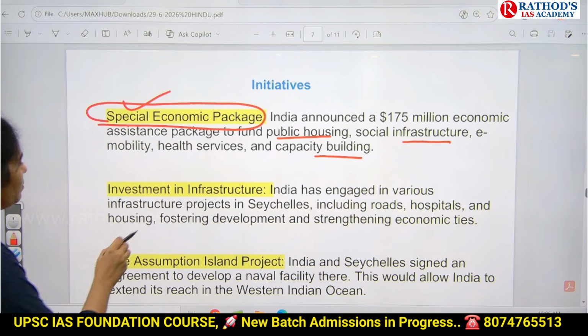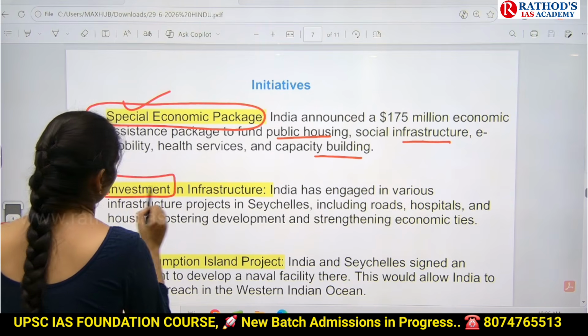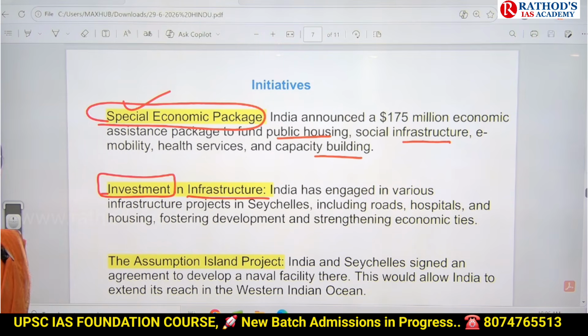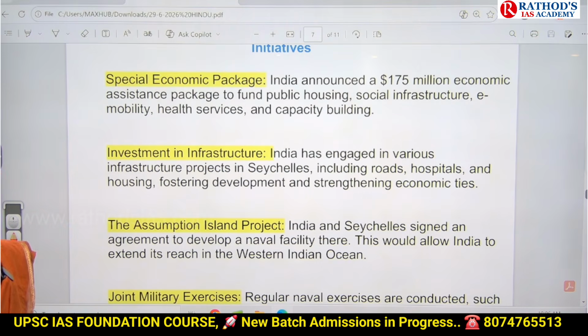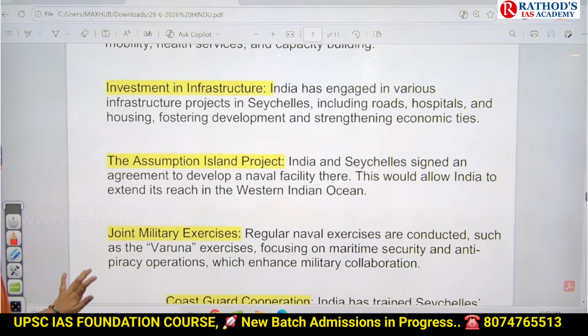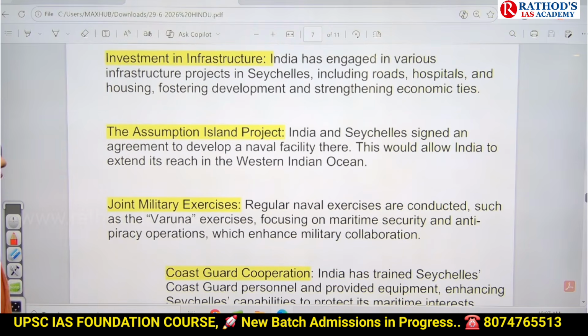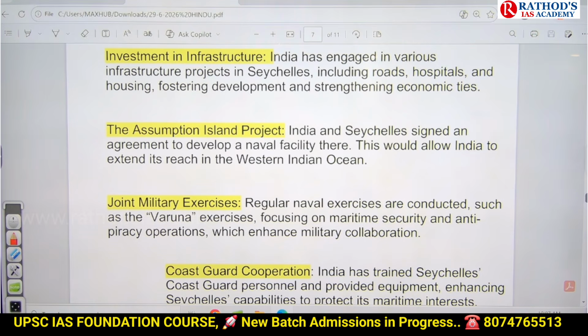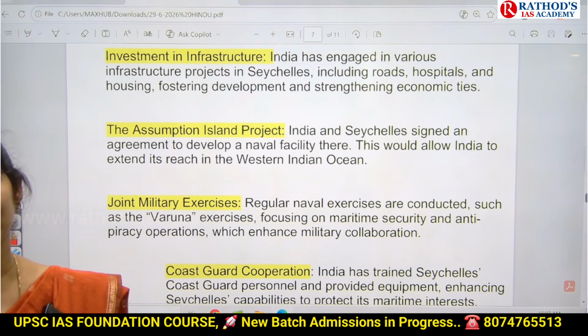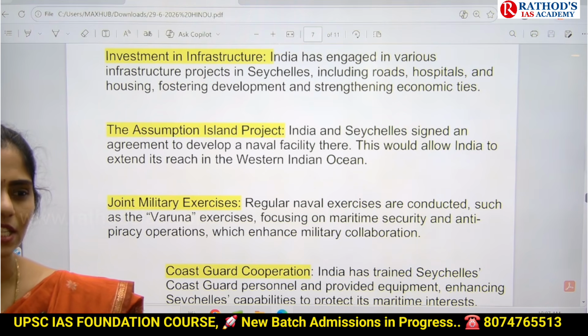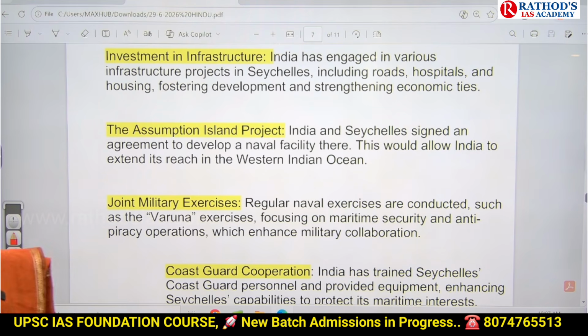And next one is we are also increasing investment in infrastructure. We are helping Seychelles to lay roads, hospitals, housing, forecasting development, and in this way we are trying to improve the ties. And this one is government came up with Assumption Island project. Okay, so where we are also going to install our naval facility or naval base, so that we can increase our security in this Indian Ocean region.